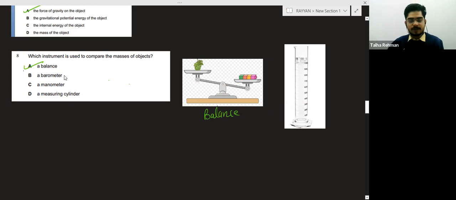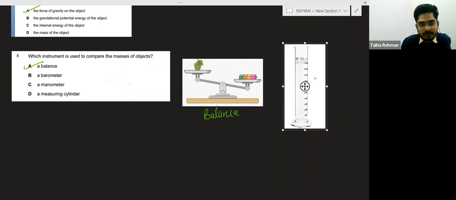Basically, barometer is a device used to measure the pressure. Manometer is also a device used to measure the pressure. But a measuring cylinder is this. In the laboratory, if you have seen the measuring cylinder, we take some liquid in the measuring cylinder and we measure the volume. So what is the work of the measuring cylinder? To measure the volume. So here I am writing this balance is used to compare the masses.